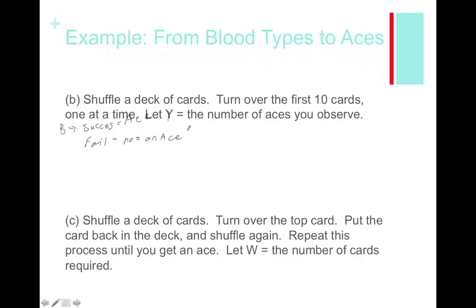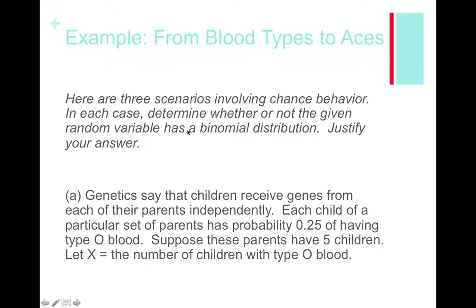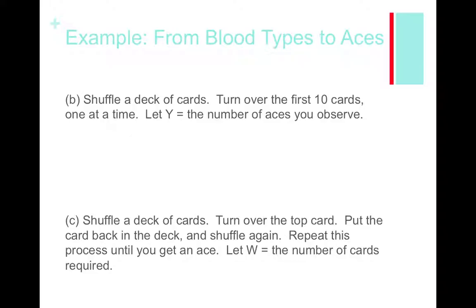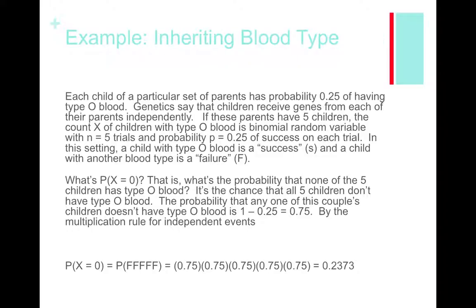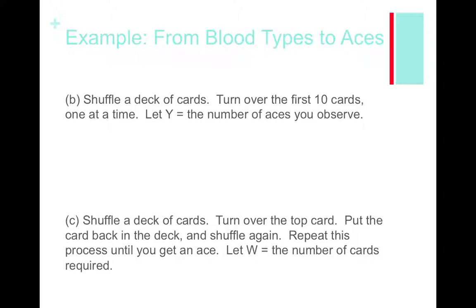So looking at these, the only one that was a binomial setting was the first one. The second one failed independence, and the third one did not have a fixed number of trials. Okay, and that is it for this video.